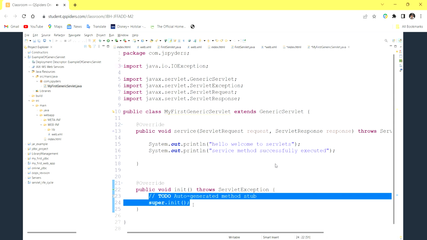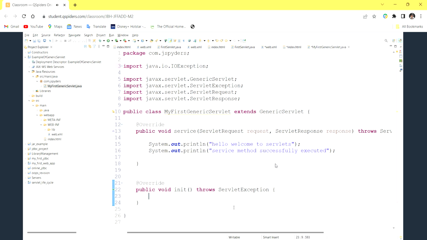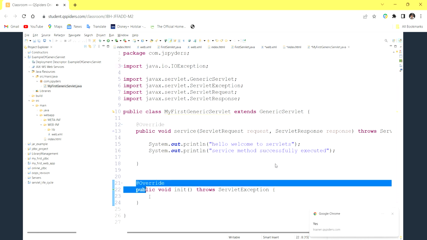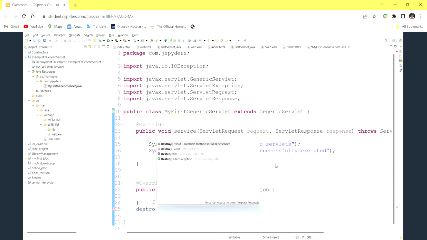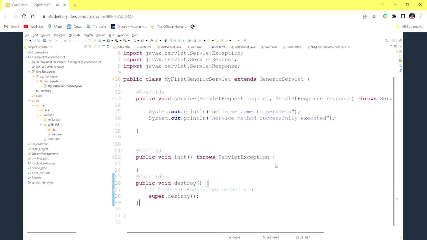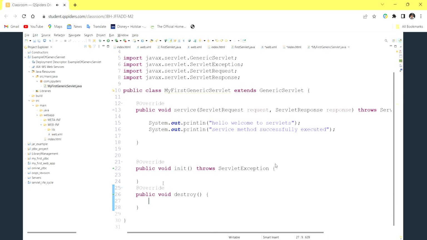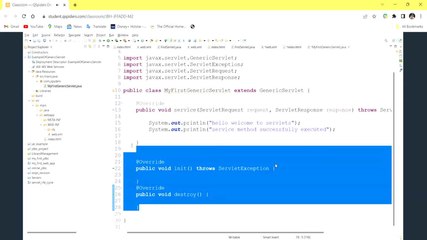Is it showing any error while I'm overriding? No, it will not show any error. Yes, we can override the init method as well as the destroy method. These are all optional actually. So as of now, I don't require these.